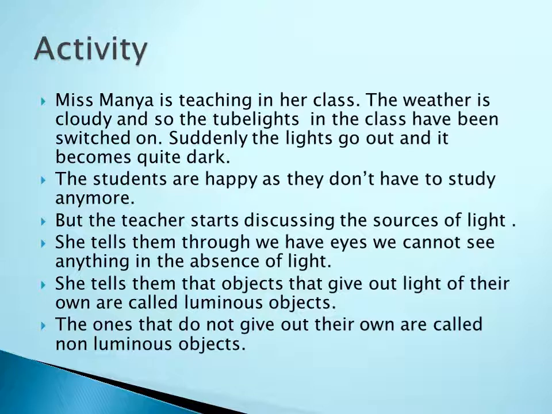So the teacher is discussing two kinds of objects. One is called a luminous object and the second one is called a non-luminous object. First, what is a luminous object? The objects that give out light of their own. वो खुद का light produce करेगा तो it is called a luminous object. And the ones that do not give out their own light are called non-luminous objects. समझ आया?